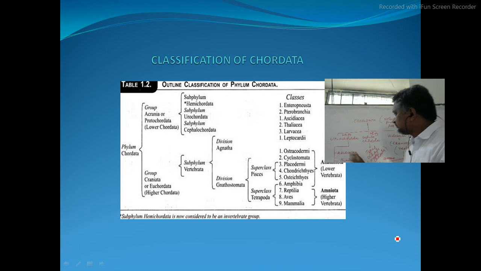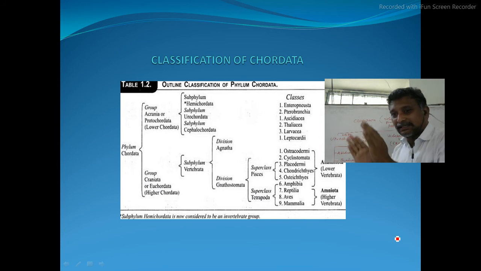But in the case of urochordata, the notochord is present in the tail of the organism. A special kind of mechanism, a retrogressive metamorphosis, will also be there. Due to that process, the tail will be lost, and the notochord will also be lost. So the notochord may be present in the larval condition only.